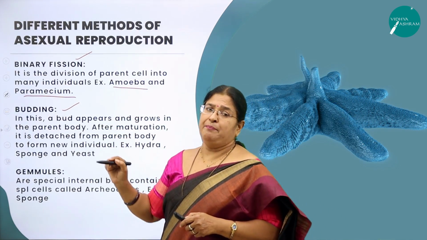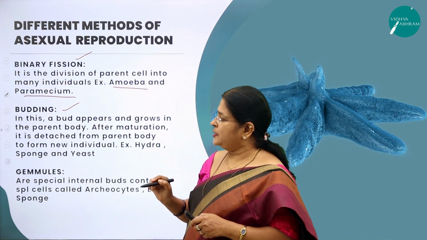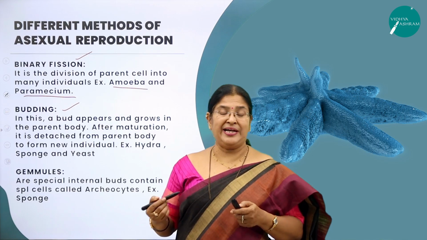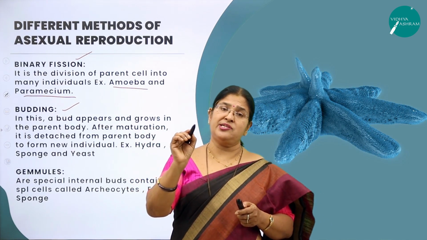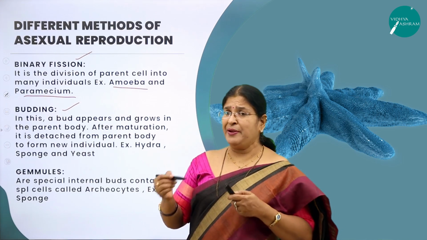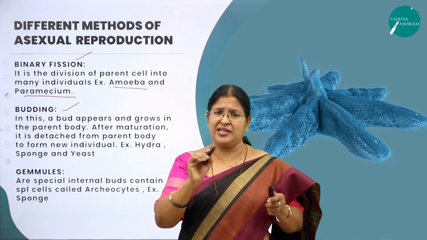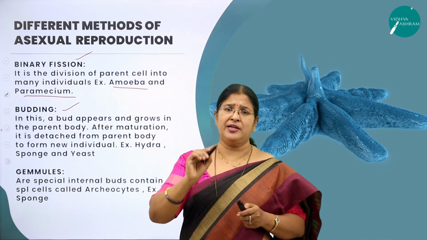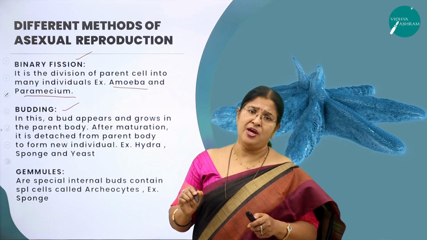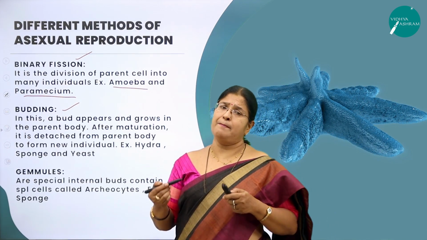As I have already briefed about budding when we were talking about yeast cell. As I said, what is a bud? A bud is an outgrowth. Where does it grow? At one particular region of the parent body it grows. How does it grow? Repeated mitotic cell division will take place only in that particular region, not elsewhere. Active mitotic cell division happens, which results in the formation of an outgrowth, and the outgrowth is called a bud.